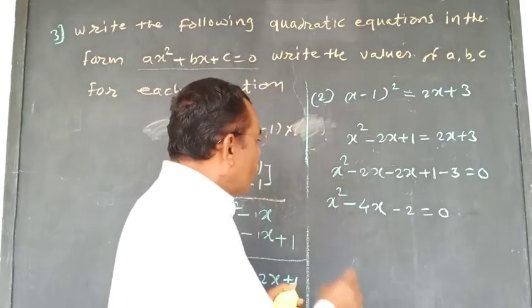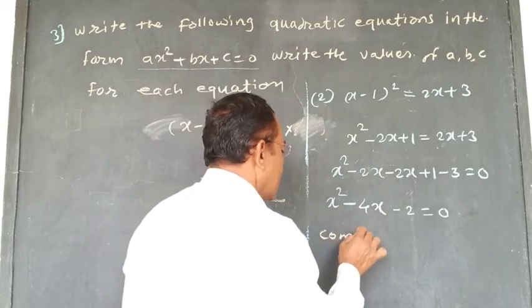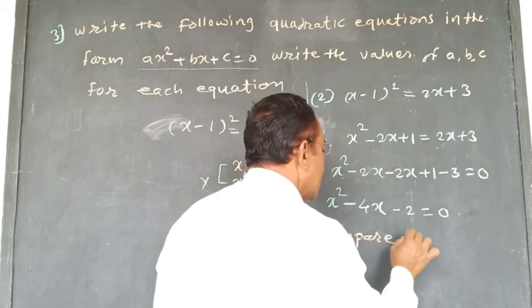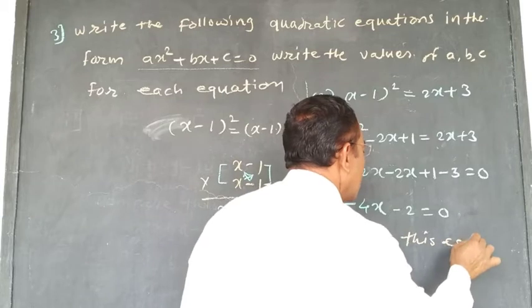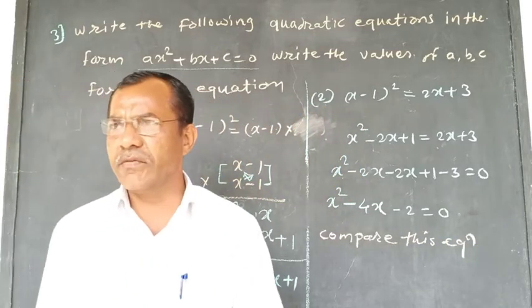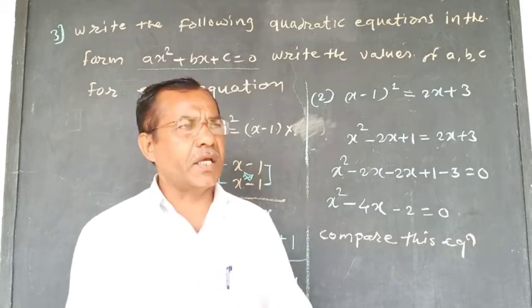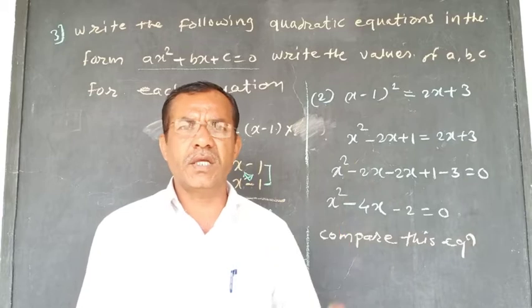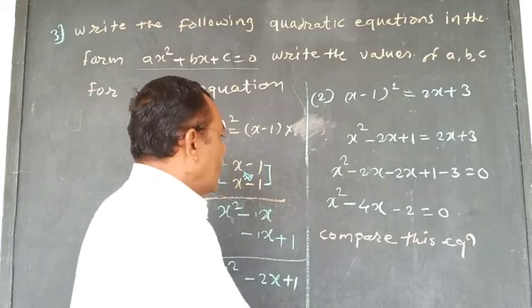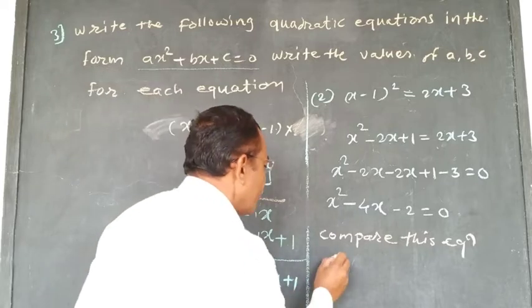See here, we will write here, compare this equation with the standard form or a general form. What is the standard form of the quadratic equation? The standard form of the quadratic equation is ax square plus bx plus c is equal to 0. Okay. Now we will write here, compare the equation here. Which equation?